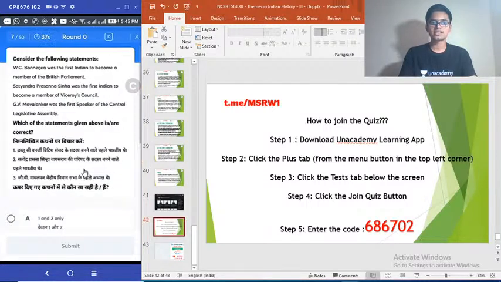Moving on. Question number 7. Consider the following statements. Number 1. W.C. Banerjee was the first Indian to become member of British Parliament. Satyendra Pratap Sinha was the first Indian to become a member of Viceroy's Council. G.V. Maulangar was the first Speaker of the Central Legislative Assembly. Choose the correct answer. Fairly simple question, right? W.C. Banerjee, Satyendra Pratap Sinha and G.V. Maulangar. Time's up.